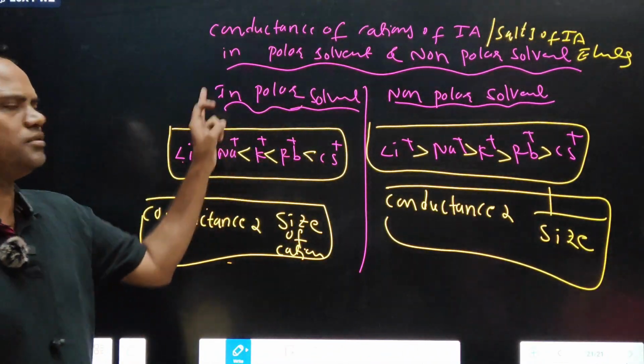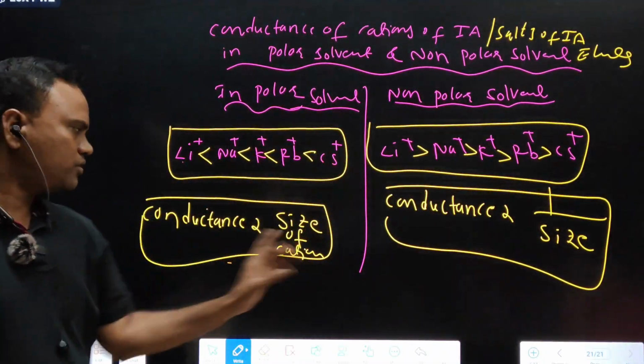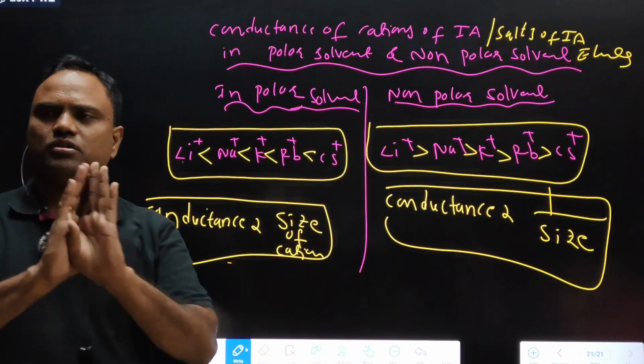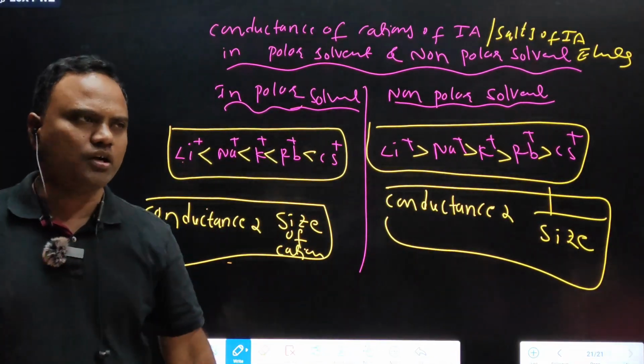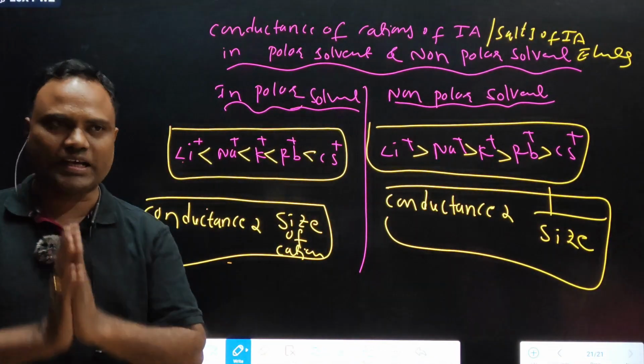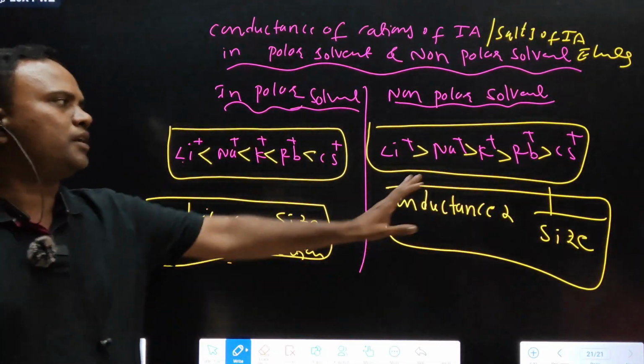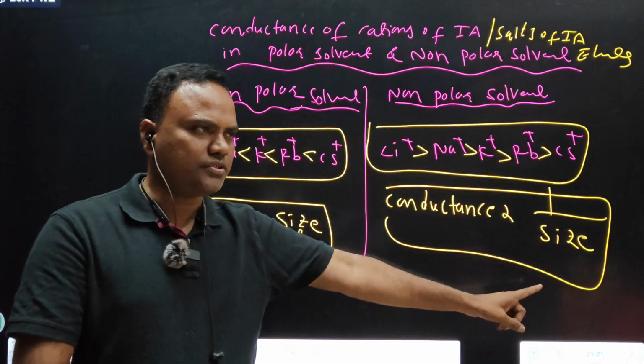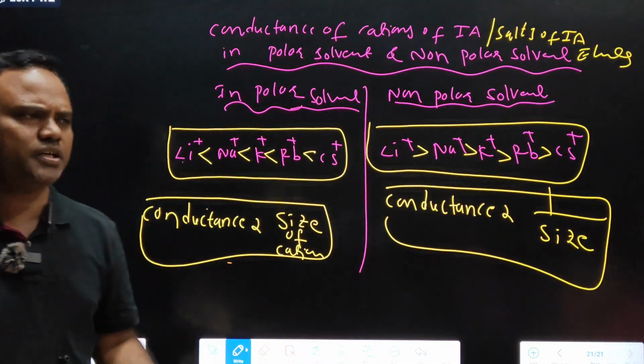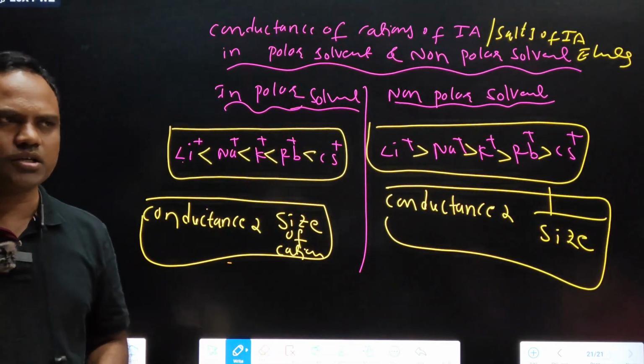In polar solvents or in aqueous solutions, conductance is directly proportional to size of the cation. In non-polar solvents, conductance is inversely proportional to size. Very easy. Let us do one question.